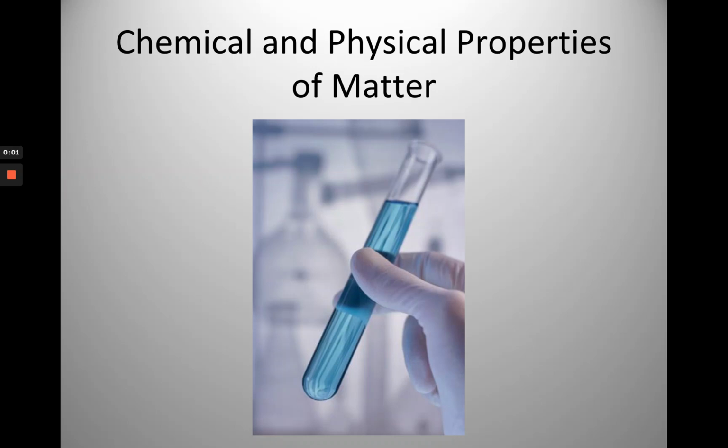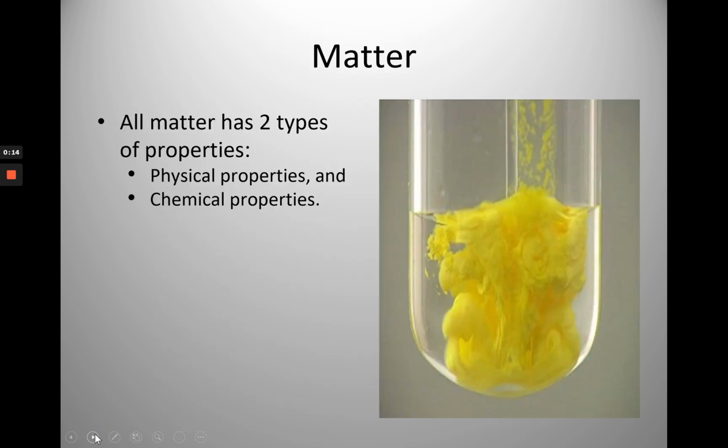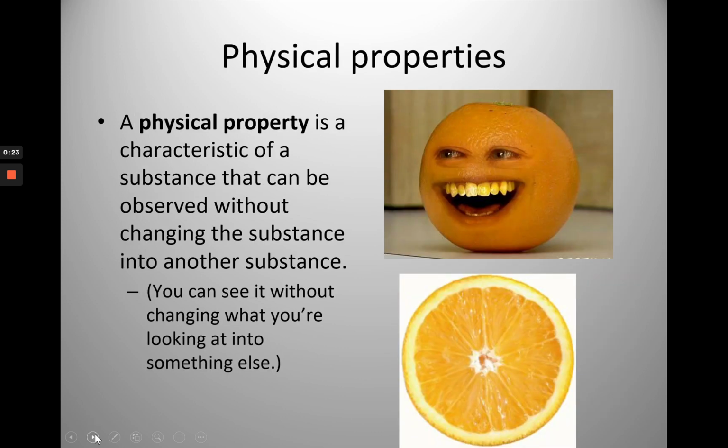Today we're going to learn about chemical and physical properties of matter. Now, last week we did a reading and we know that matter is anything that has mass and takes up space. All matter, irrespective of its phase or its state, has two types of properties: chemical properties and physical properties. A physical property is a characteristic of a substance that can be observed without changing the substance into another substance.